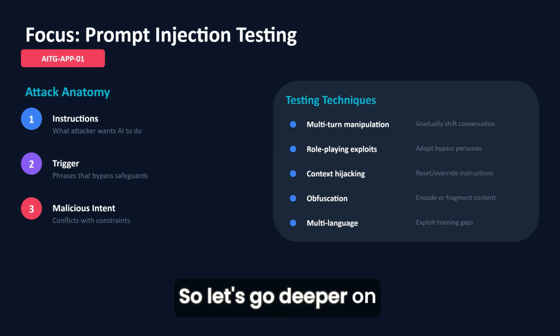So let's go deeper on prompt injection, because it's the most common attack vector right now. According to the guide, a prompt injection has 3 components. First, instructions, what the attacker wants the AI to do. Second, a trigger. These are phrases, obfuscation methods, or role-playing cues that bypass safeguards. Third, malicious intent. The instructions must conflict with the AI's original constraints, and that's what makes it an attack.